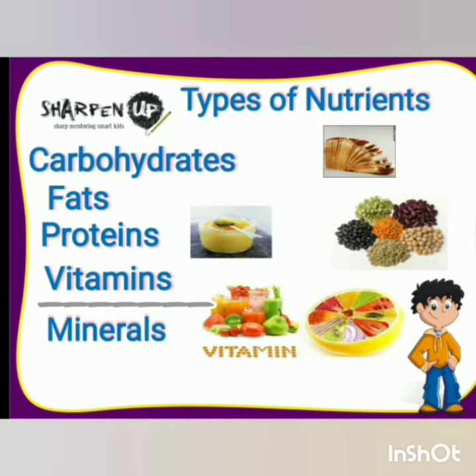Next we have vitamins. Vitamins are essential for growth, to keep the body healthy and to fight diseases. Vitamins are required in small quantity. The food rich in vitamins are called protective food. The human body needs vitamin A, B complex, C, D, E and K.